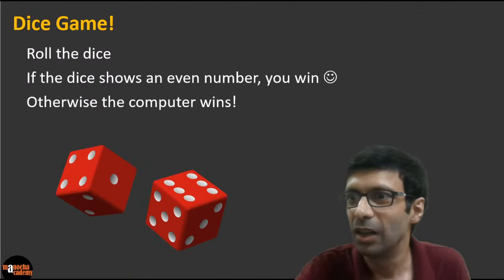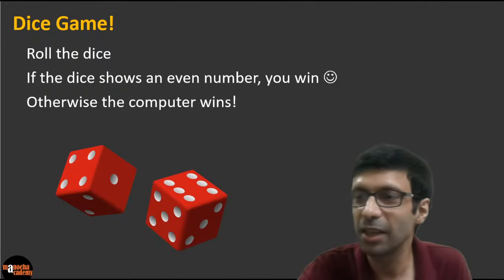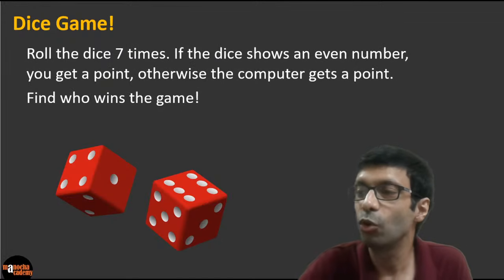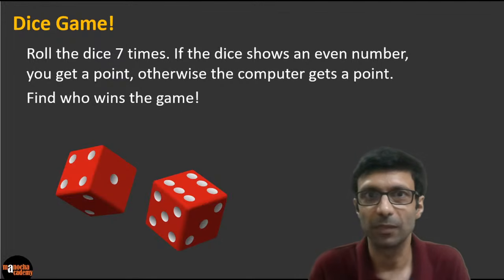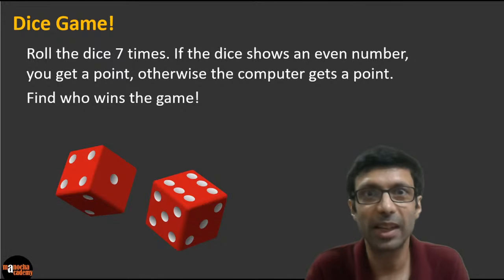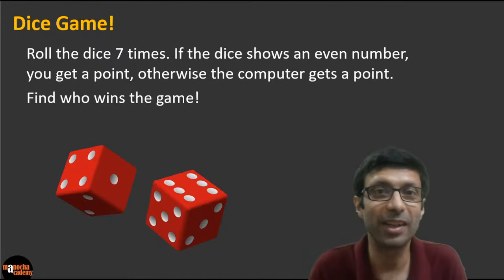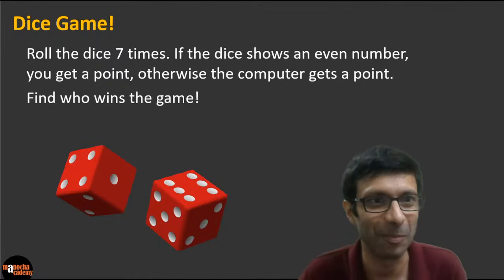So what are we going to do? We're going to make it more fancy. What is our goal going to be? Let's say we want to roll the dice 7 times. Okay, we want to roll the dice 7 times. So if the dice shows an even number, you get a point. Otherwise, the computer gets a point, and then we need to find who wins the game.